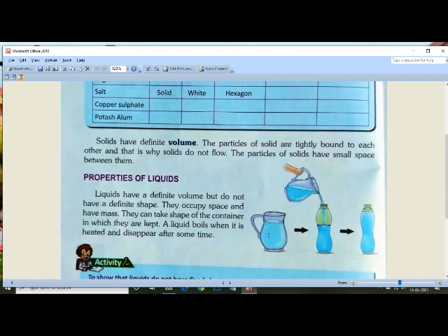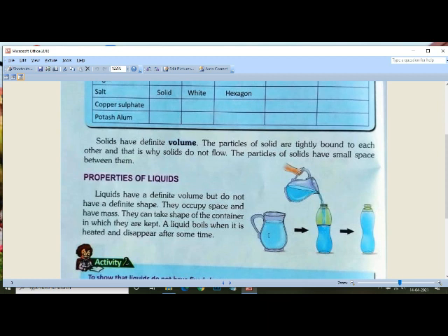the liquid will take the shape of the glass, and the same amount of water if you keep in a bucket or any mug, it will take the shape of that utensil, as you can see in this picture. Okay, now they occupy space and have mass. Liquids also occupy space and they have mass. They can take the shape of the container in which they are kept.